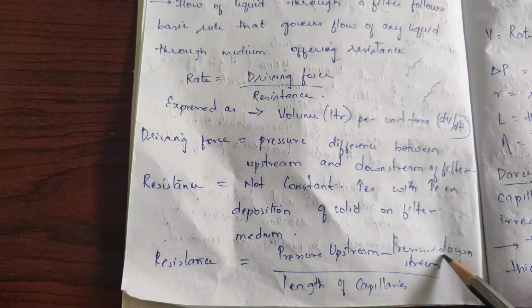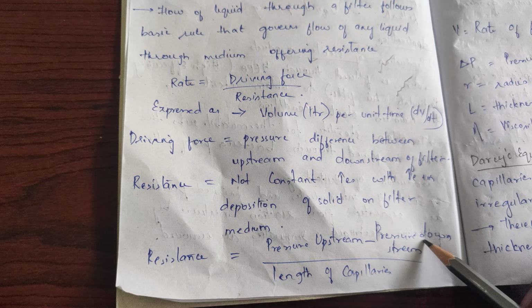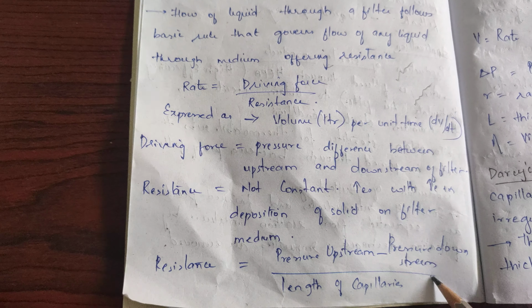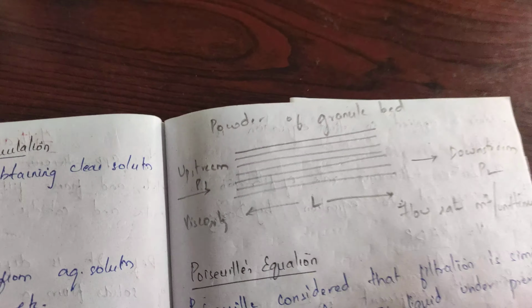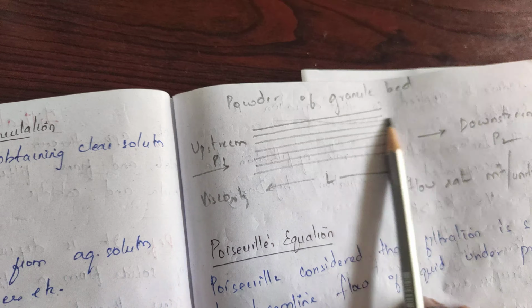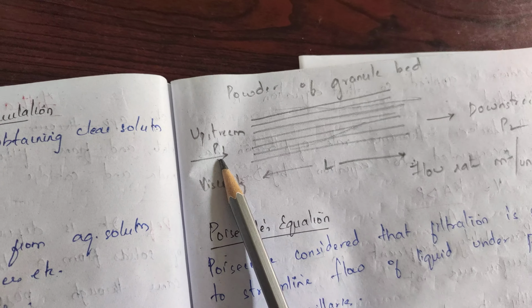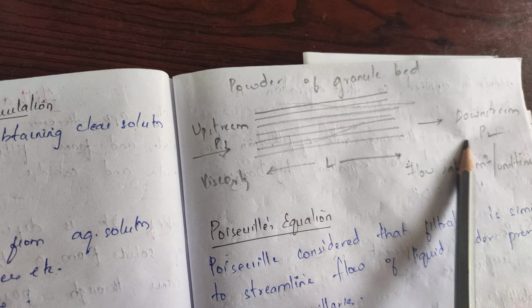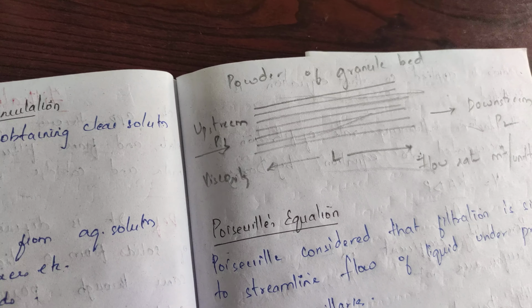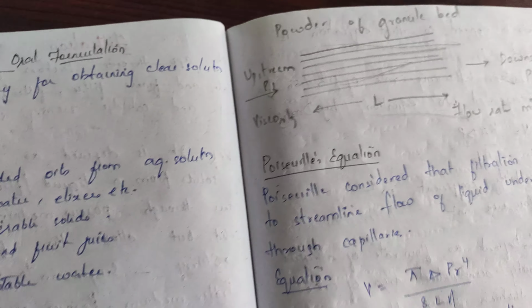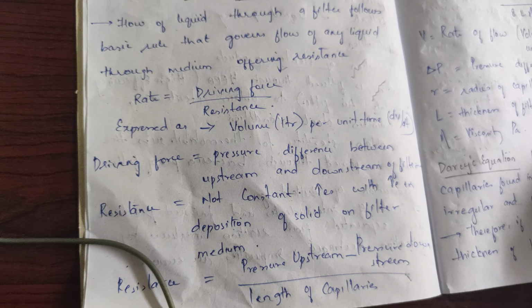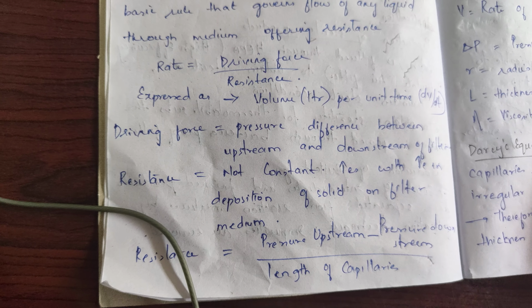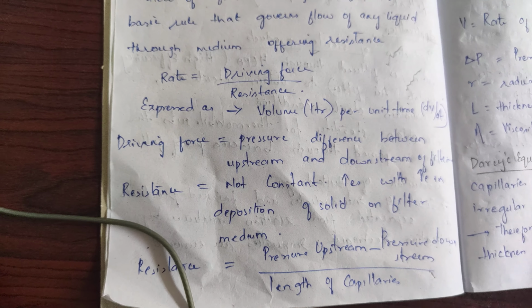Resistance can also be written as pressure upstream minus pressure downstream by the length of capillaries. Okay, assuming that in a flowing fluid there are capillaries, this is the upstream, this is the downstream, and this is the flow rate. So rate of filtration is equal to driving force by resistance. Resistance is equal to pressure upstream minus pressure downstream by the length of capillaries.